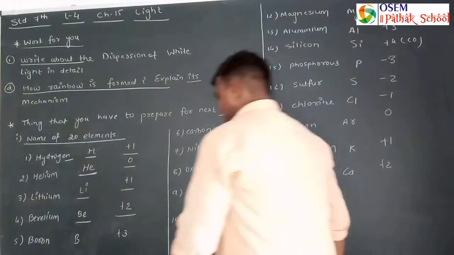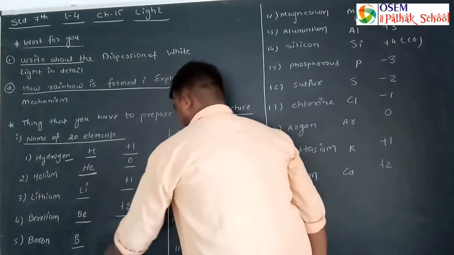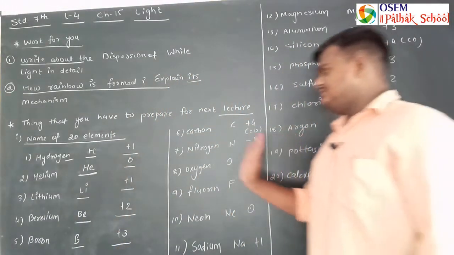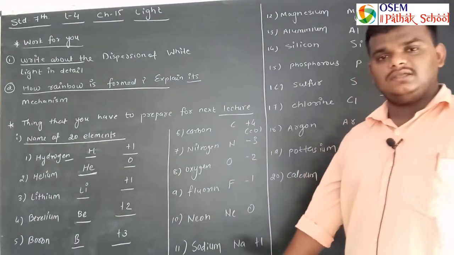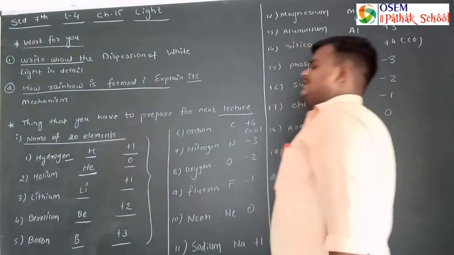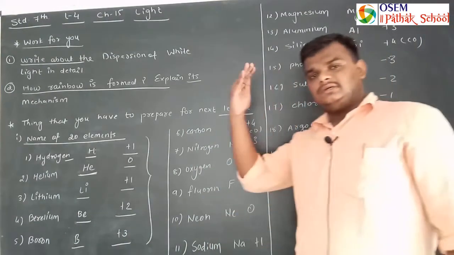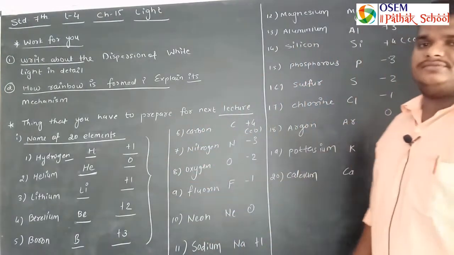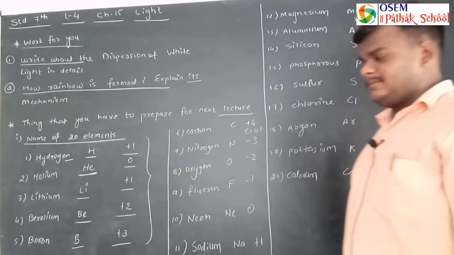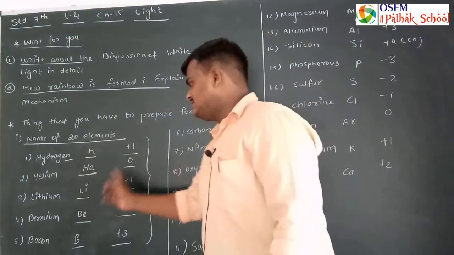And fifth one is boron, valence is +3. So how will you remember this? You do the grouping of 5 elements and try to remember just 5 elements. After that you can easily remember. So these are the 5 elements.